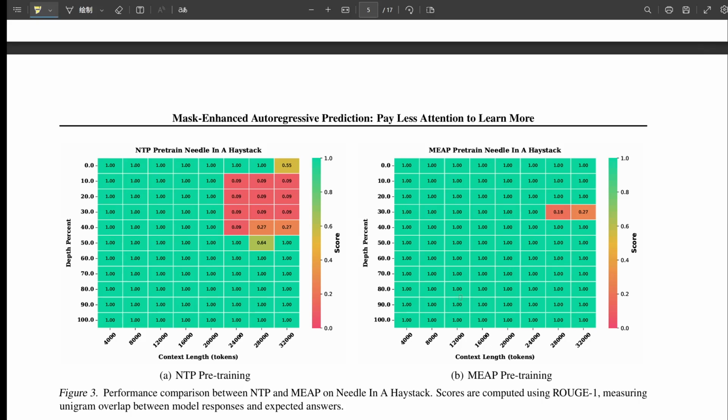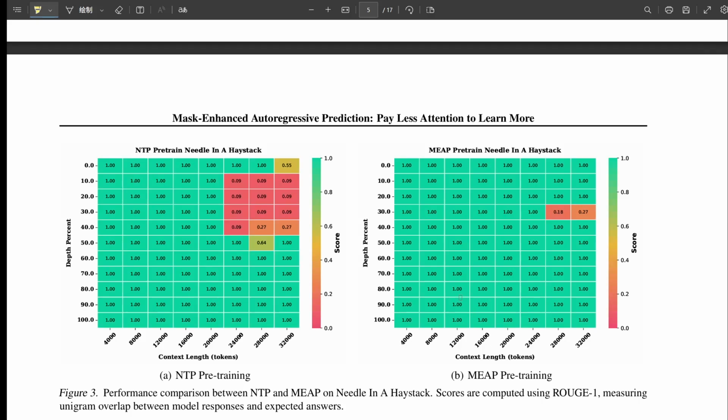And reasoning. Does better retrieval help with actually reasoning over long texts? Seems like it. They used a multi-modal reasoning task where the model has to find multiple pieces of information scattered across the text and integrate them. MEAP showed a consistent 6.6 percentage point average gain over NTP there. Better focus likely helps piece things together. And you mentioned hallucination earlier. Right, a nice side benefit. Because MEAP is better at finding the actual ground truth in the provided text, it tended to hallucinate less. They featured this in text summarization tasks and found consistently lower rates of contextual hallucination for MEAP compared to NTP. It stays more faithful to the source.